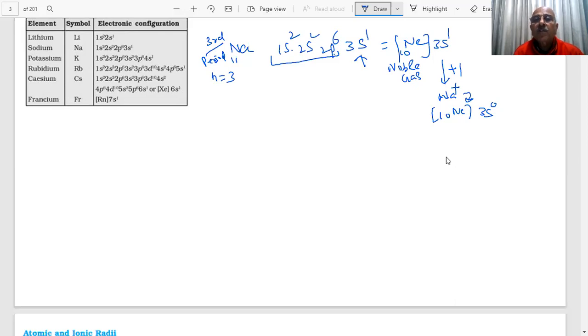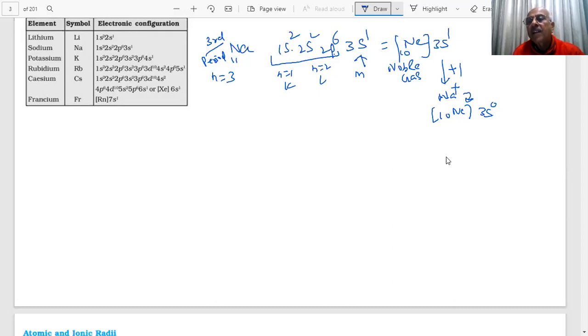You start from 1s, K shell, n equal to 1, n equal to 2, L shell, and that is the M shell. So this whole is nothing but neon, which is a noble gas configuration. We can express the electron configuration like this also. Clear? We told you last time also.